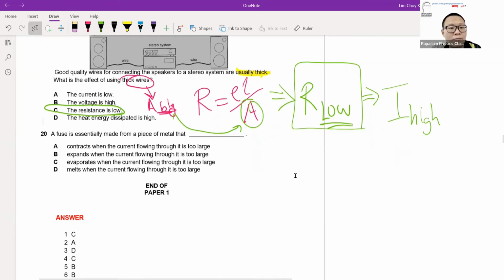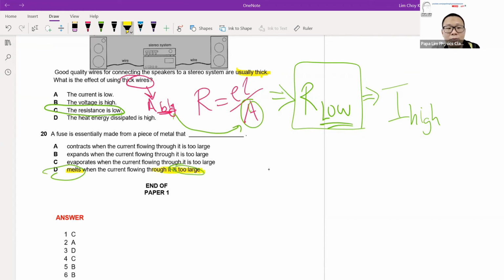Question 20, fuse melt. I would say it's quite a straightforward answer. The function of a fuse is to melt when the current is too large. Remember the keywords. Don't just choose the word melt. The other keyword that makes this statement correct is that the current has to be too large.